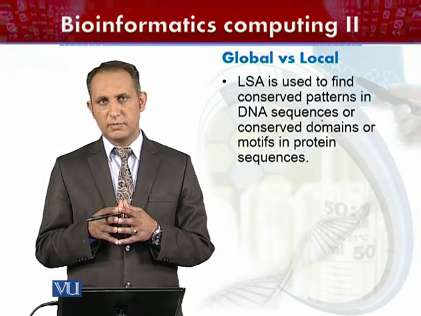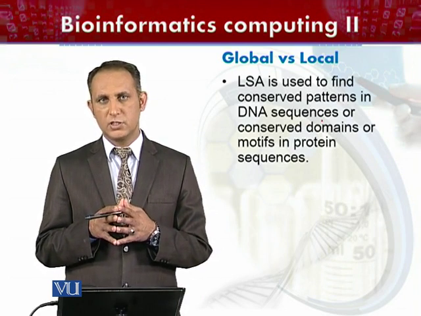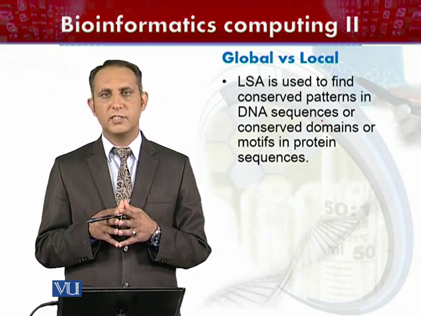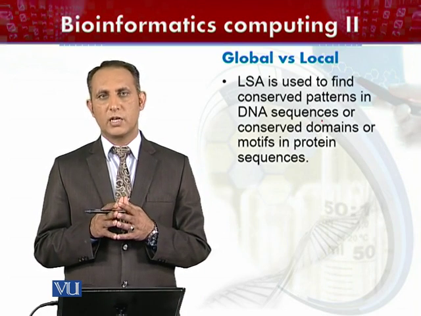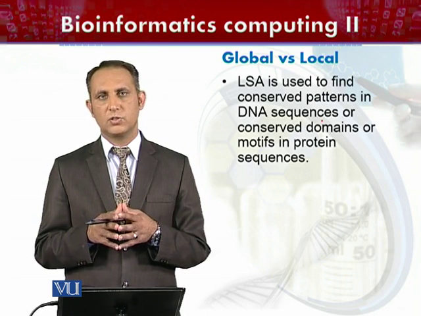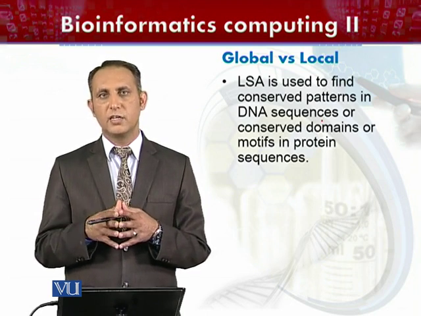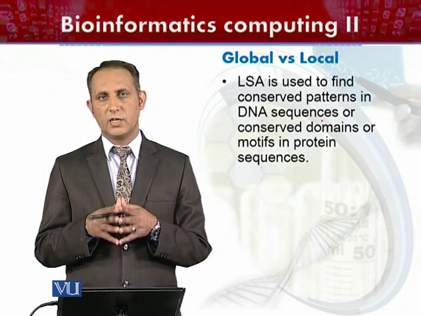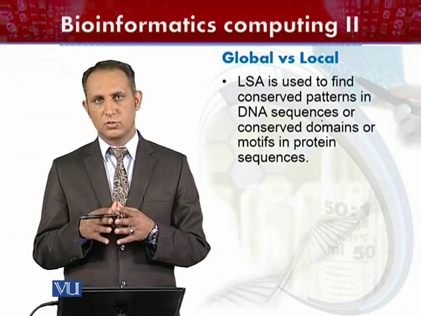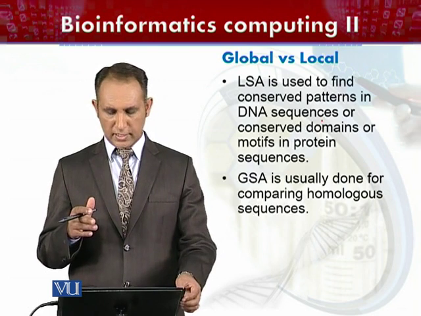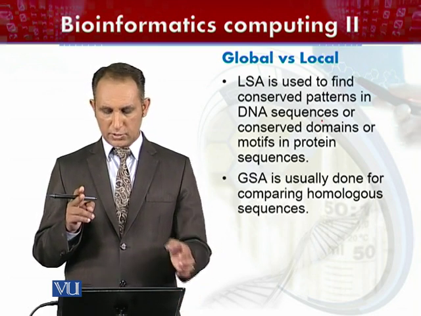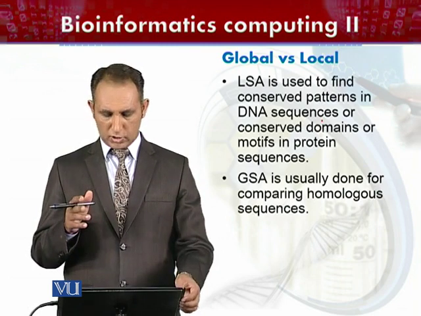Similarly, another difference between these two alignment strategies is that local alignment is used to find conserved regions between gene sequences, or if we are aligning protein sequences, then it is going to find the regions of conserved domains or motifs in these protein sequences, while global alignment is usually done for comparing homologous sequences.